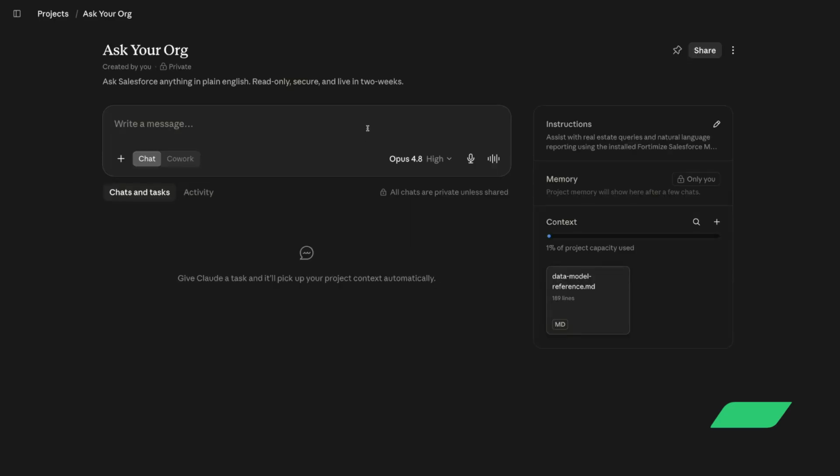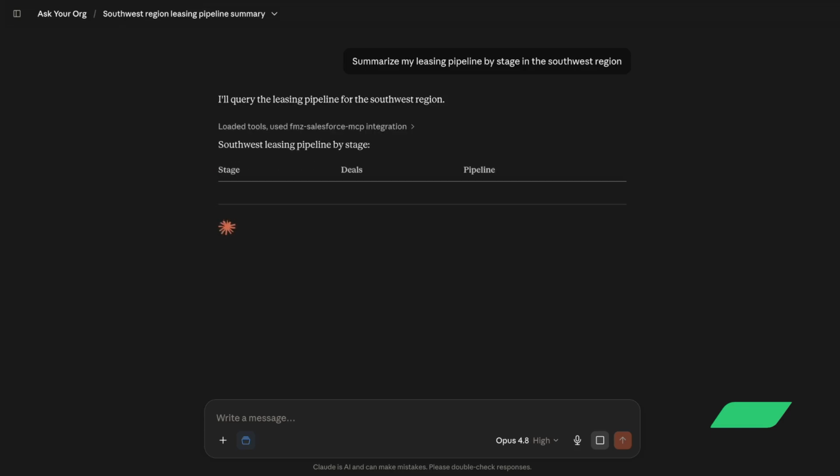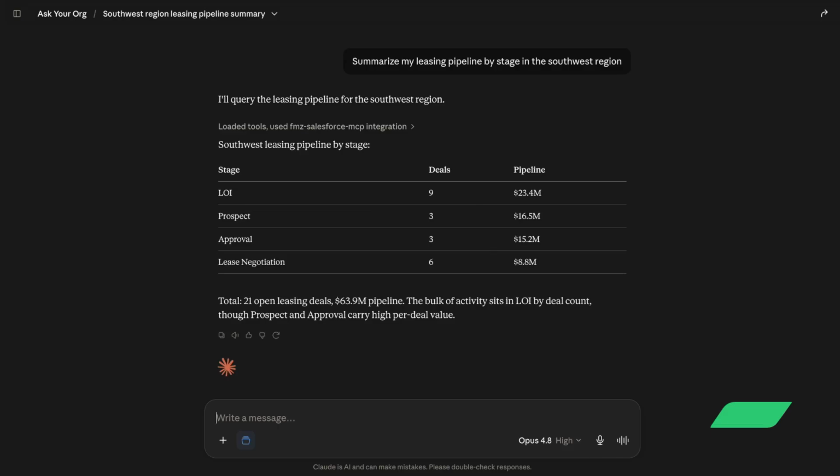Now let's ask a common question from your leasing team. Summarize our leasing pipeline by stage in the Southwest region. Your AI agent groups the open leasing deals by stage and gives you the count and dollar value in each: prospect, LOI, negotiation, and approval. In one answer, you can see where the volume is concentrated and where value is sitting.